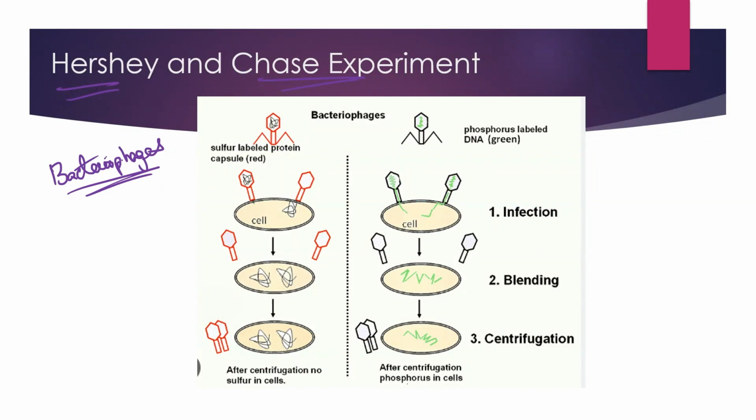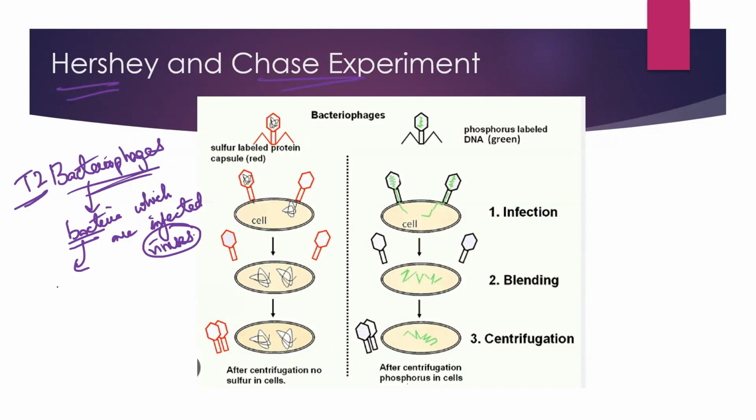What basically are bacteriophages? These are the viruses which infect bacteria, and so they are called bacteriophages. They worked on the T2 bacteriophage. Again, bacteriophages are the viruses which are infecting bacteria. They worked on E. coli, Escherichia coli bacteria. You can see here, this is a bacterium cell. Consider this is an E. coli cell which is being infected by a viral particle.